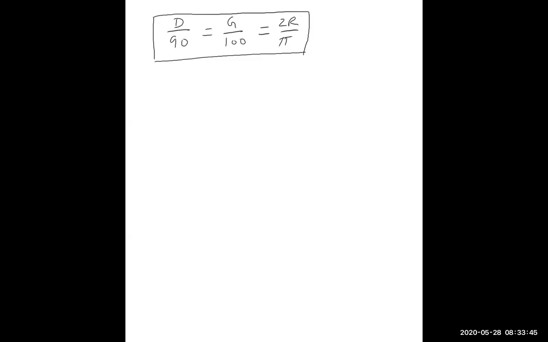Because we know one right angle, from here you can get easily, one right angle is equal to 90 degree, is equal to 100 grade, is equal to pi by 2 radian. So D upon 90 is equal to G upon 100 is equal to this. This is the system, how we can measure.